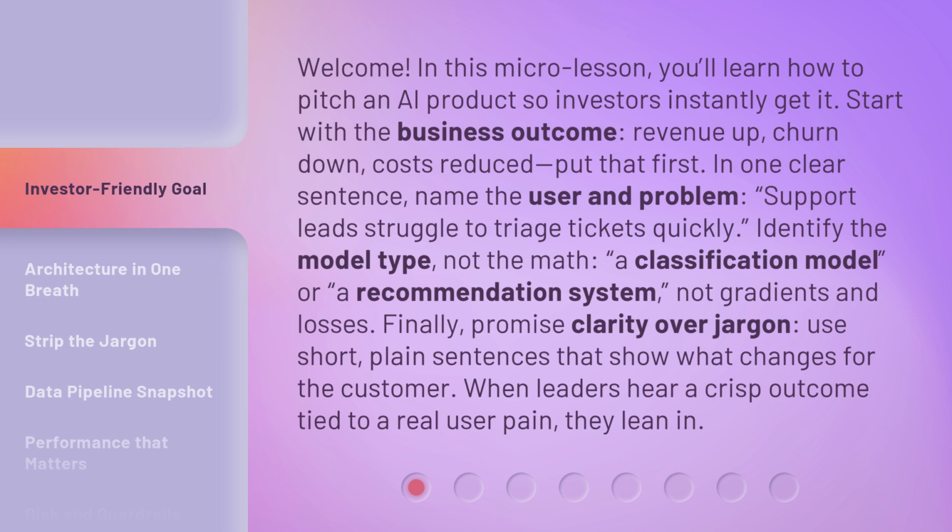Identify the model type, not the math. A classification model or a recommendation system, not gradients and losses. Finally, promise clarity over jargon. Use short, plain sentences that show what changes for the customer. When leaders hear a crisp outcome tied to a real user pain, they lean in.